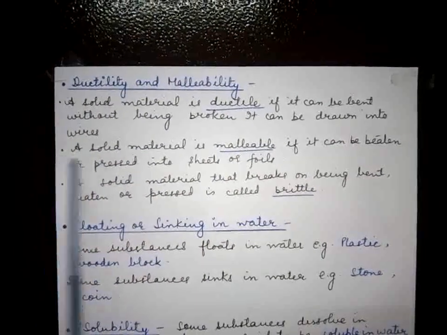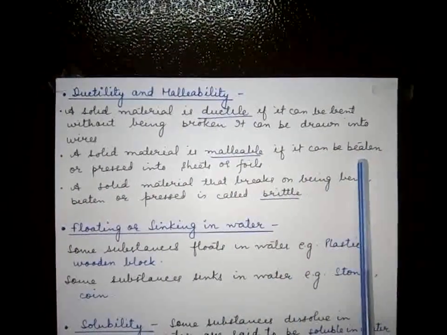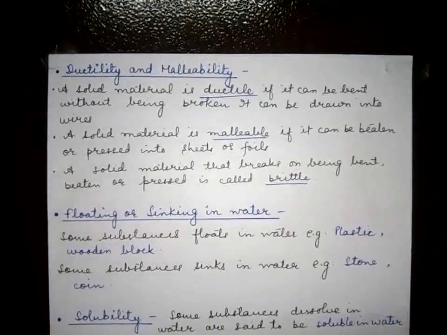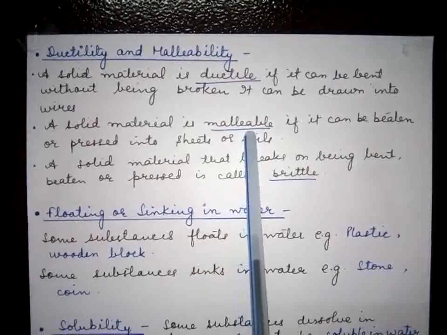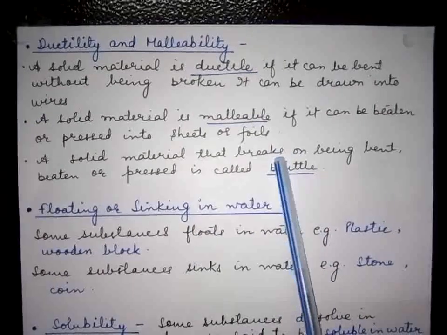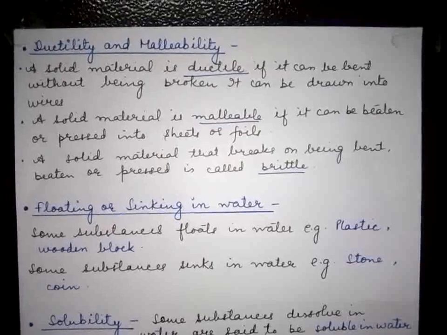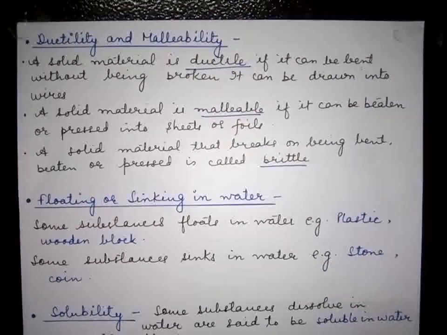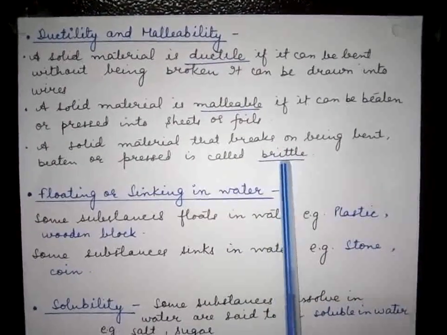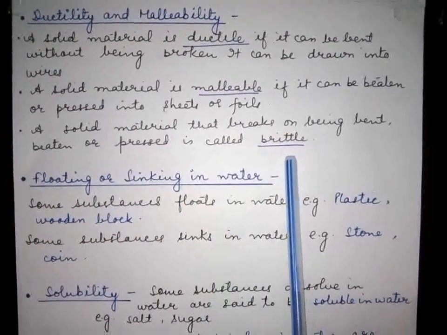But on the other hand, we have some solid materials which are malleable. Malleable means it can be beaten or pressed into sheets or foils, like aluminium foils. So such materials are called malleable. But there are some materials which easily break on being bent, beaten or pressed. Suppose you have biscuits. Just apply a little bit of force, and you can see that the biscuit will break. So that biscuit is brittle. A solid material which breaks on being bent or beaten or pressed is called brittle.